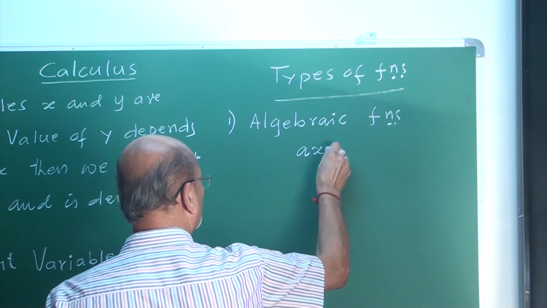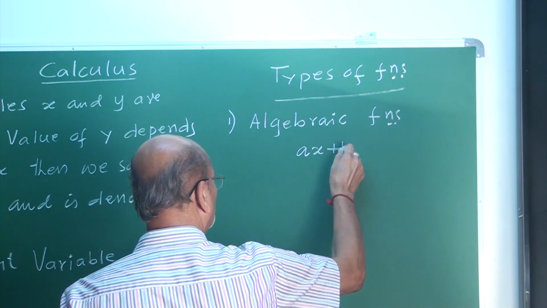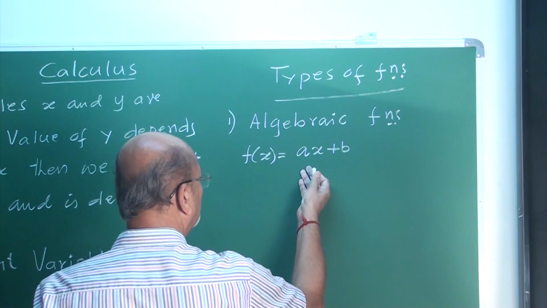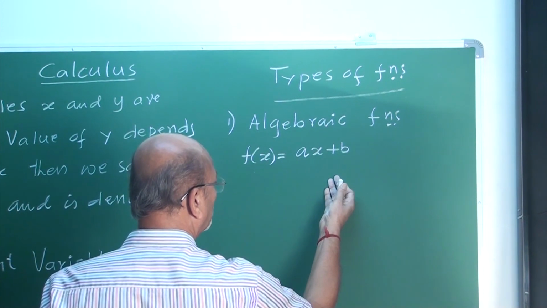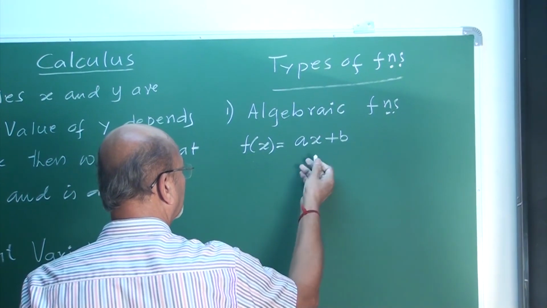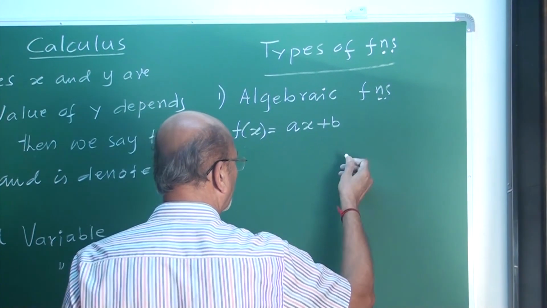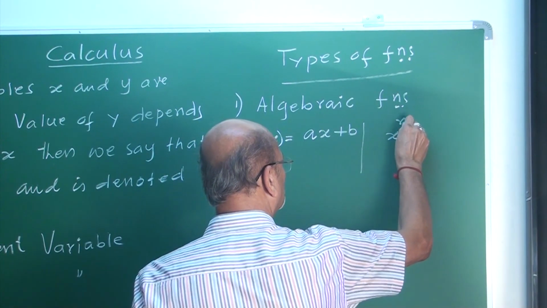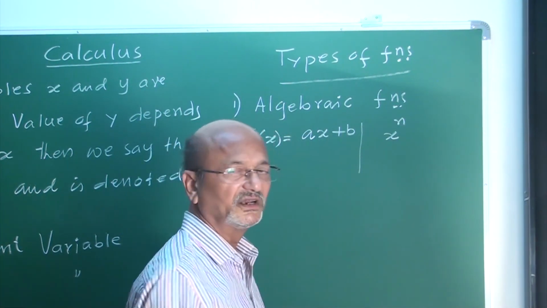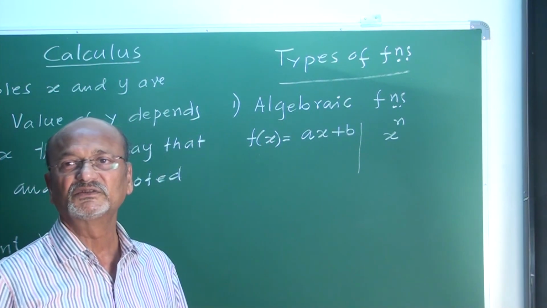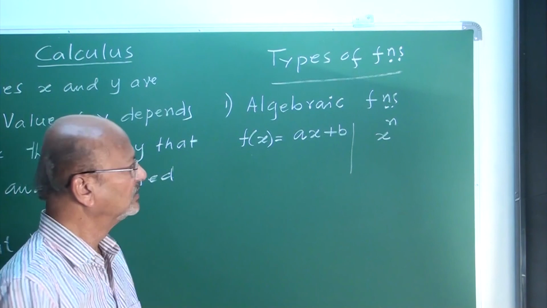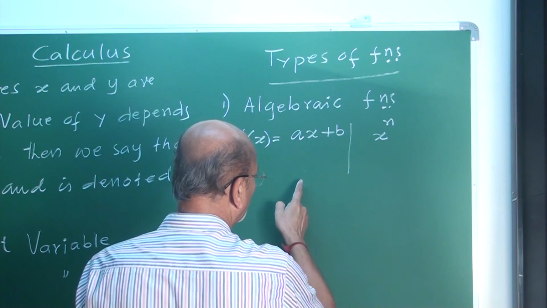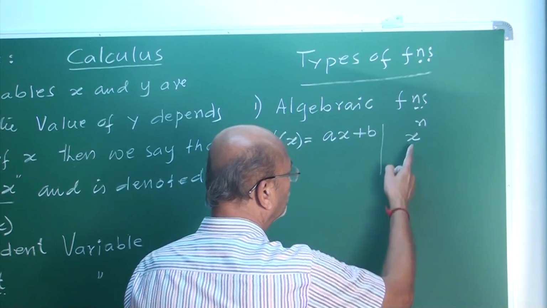Otherwise, a linear function f(x) equals ax plus b, quadratic ax square plus bx plus c, like that. Here, mainly we consider polynomial functions. In general, x to the power n is a polynomial whose degree is n. It is a polynomial function, whether linear, quadratic, cubic, with any degree.